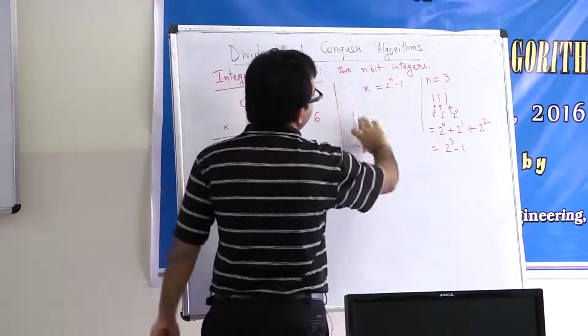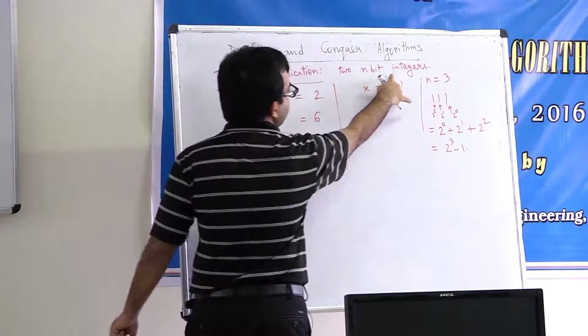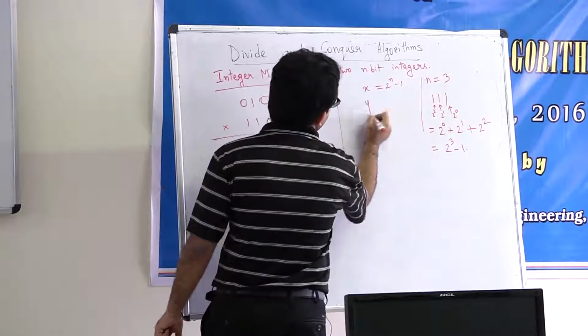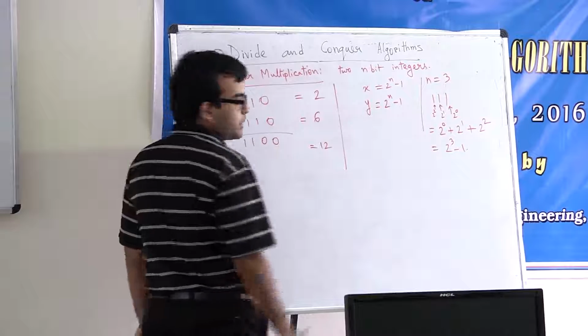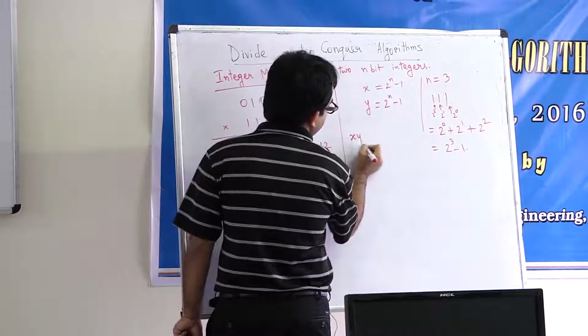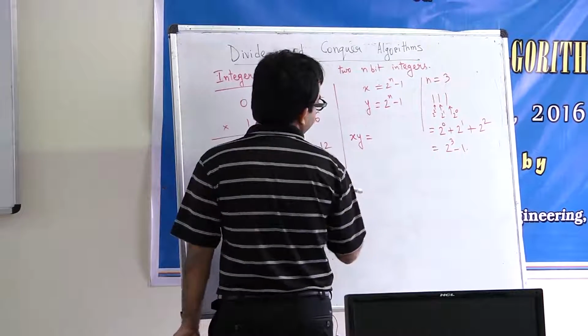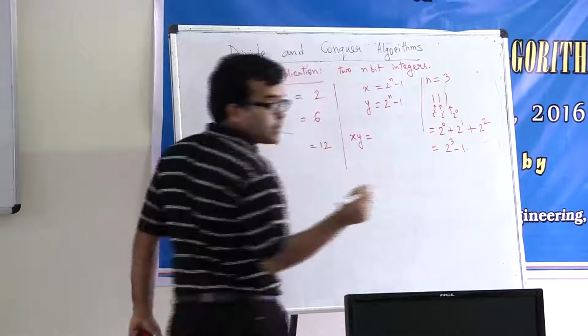Now if we multiply two integers whose values are both 2 to the power n minus 1, so x is 2 to the power n minus 1 and y is 2 to the power n minus 1, what is xy going to look like?